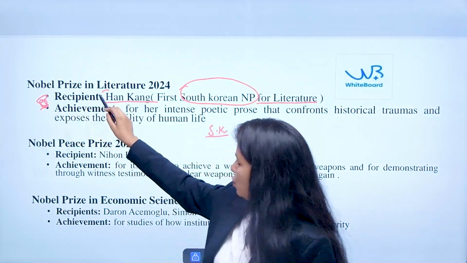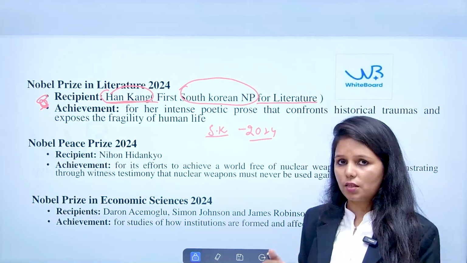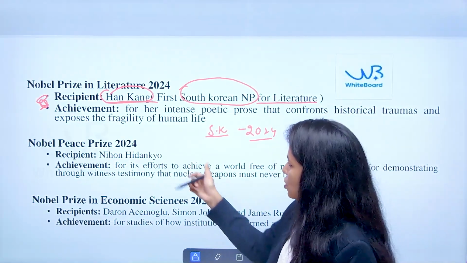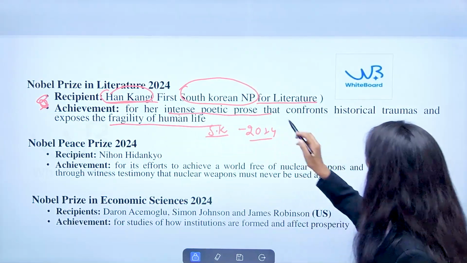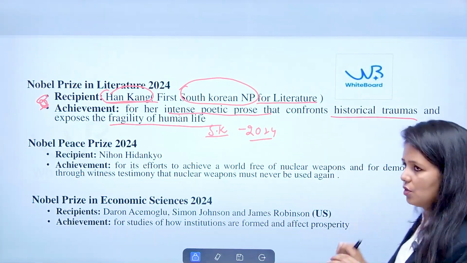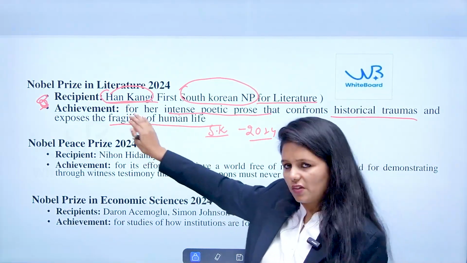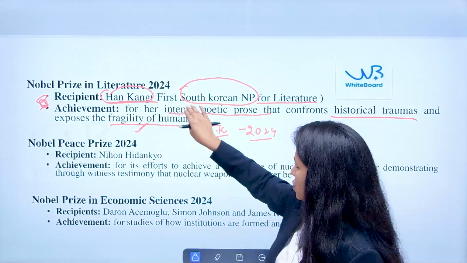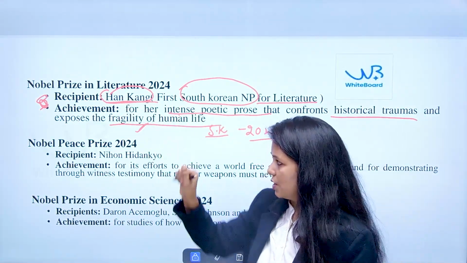She won this prize for her intense poetic prose that confronts historical trauma and reflects the fragility of human life. This is very, very important that you should remember: Han Kang from South Korea, the Nobel Prize in literature.